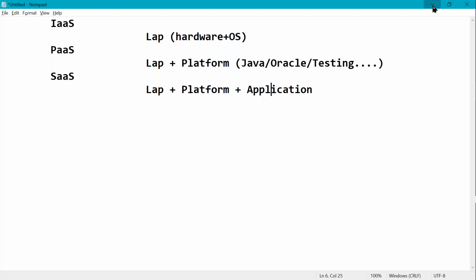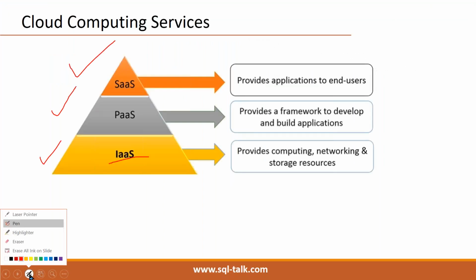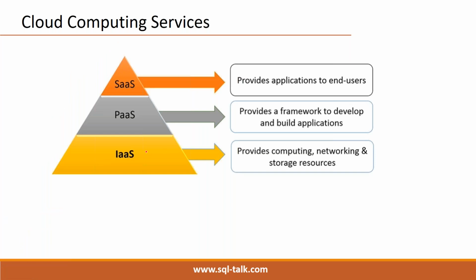So these are the three major cloud services. Generally, all the cloud services are categorized into these three major categories. IaaS provides computing, networking, storage resources actually. Whereas PaaS provides frameworks also here. Means what? .NET framework, Java, Selenium, everything, to build applications. SaaS provides applications to end users for non-IT companies. These are the three major cloud services which we have to understand.